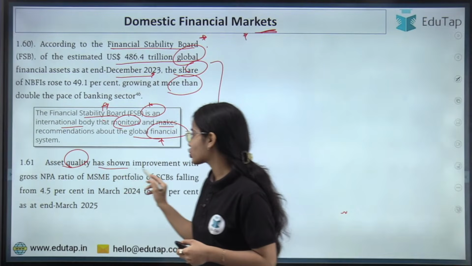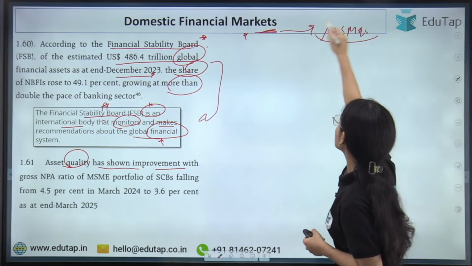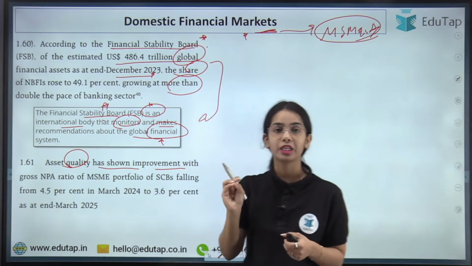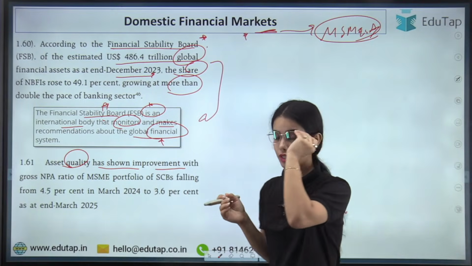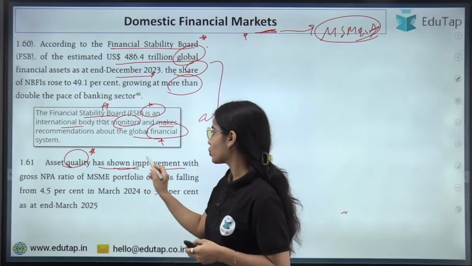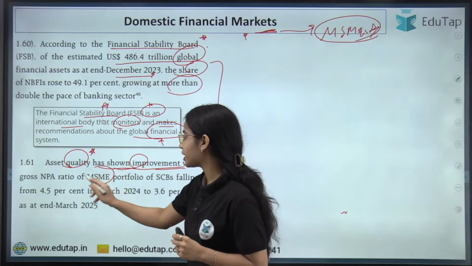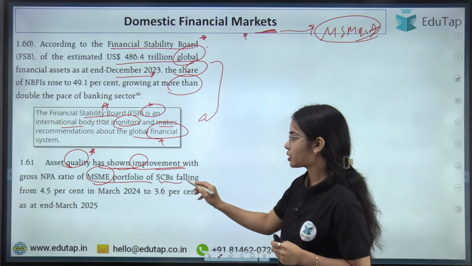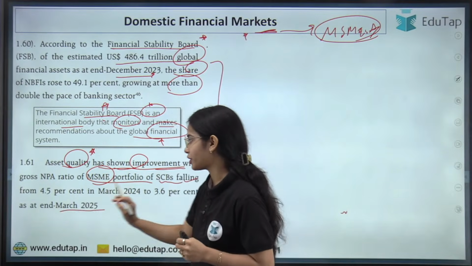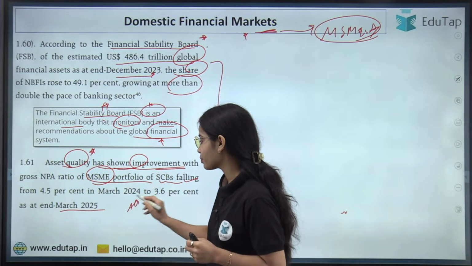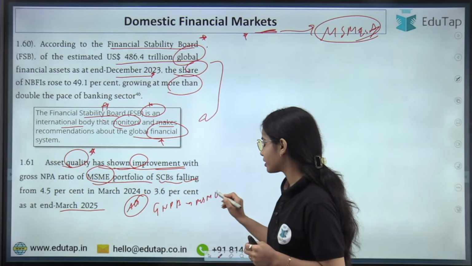So asset quality has shown improvement. Now this domestic data, we are going to discuss about the micro, small and medium enterprises. So if any question comes on the micro, small and medium enterprises, you can use these data points, this financial data point. Okay, so first of all, asset quality has shown improvement with gross non-performing asset ratio in the micro, small and medium enterprise portfolio of the scheduled commercial bank falling from 4.5% to 3.6% at the end of March 2025. So basically the asset quality has improved because the gross non-performing asset in the micro, small and medium enterprise